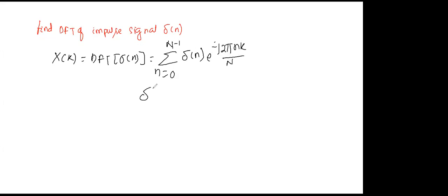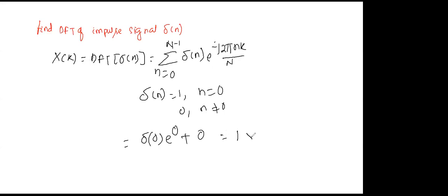And you all know that del of n equals 1 for n equals 0 and 0 for n not equal to 0. So out of the sample values 0 to n minus 1, I will take only n equals 0, because for the rest the value is 0, and 0 multiplied by anything is 0. So we can write it like this: del of 0, e to the power 0, plus the rest is 0. Del of 0 is 1, e to the power 0 is 1. So the answer is 1. Clear?